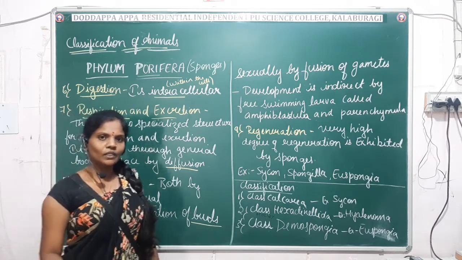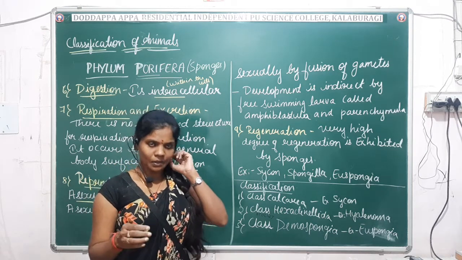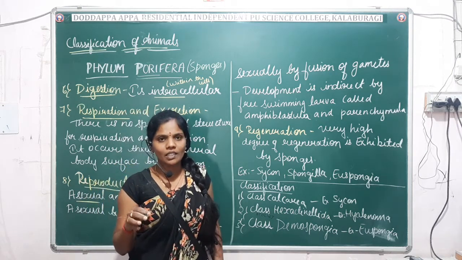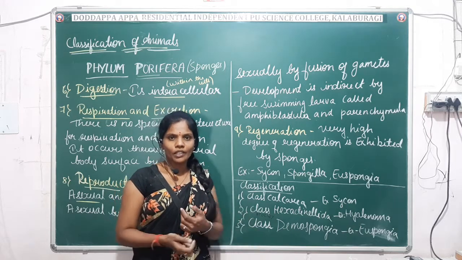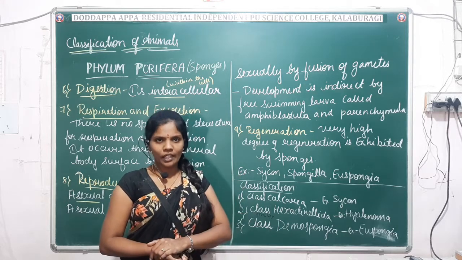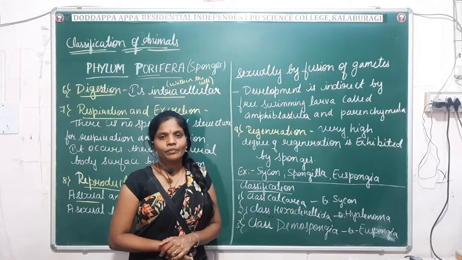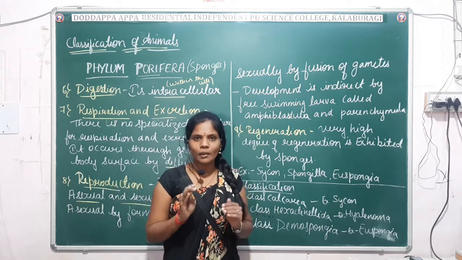You already know what asexual reproduction means. It is generally seen in primitive animals where only one organism is capable of giving birth. Only one parent is involved in the reproduction. The body part itself will cut off and grow into a new organism. You already studied that. In the same way, poriferans reproduce asexually by the formation of buds.